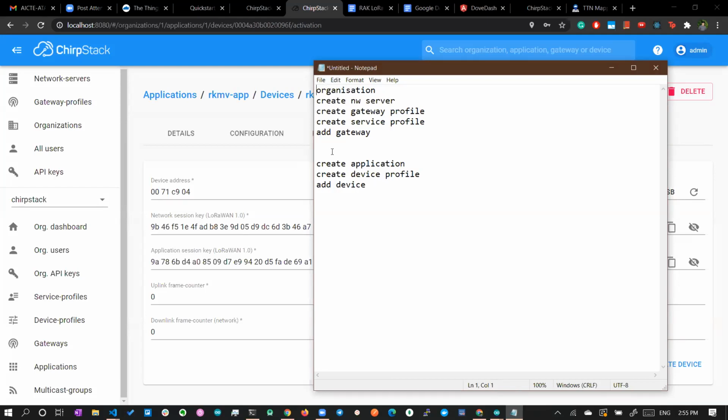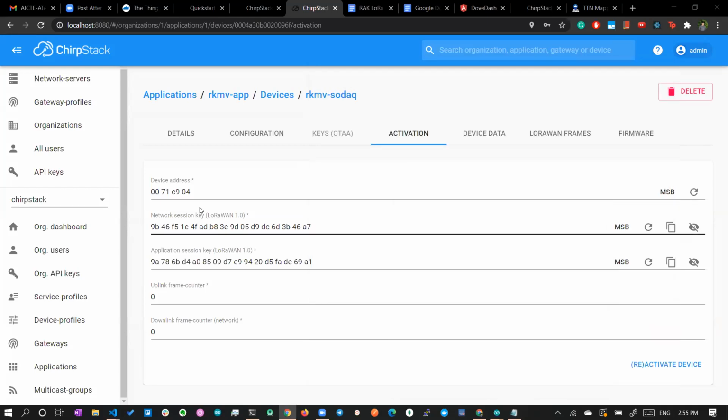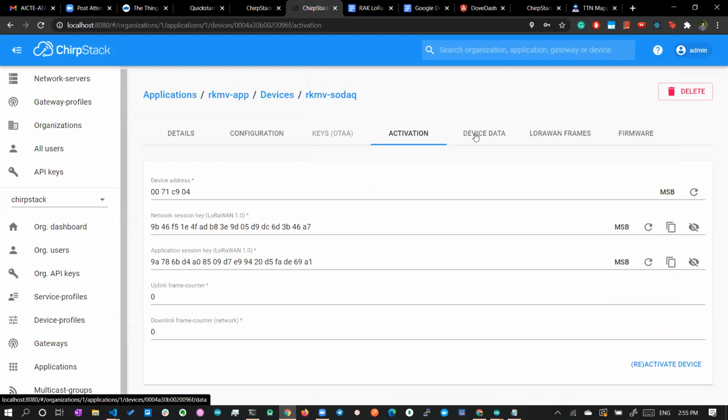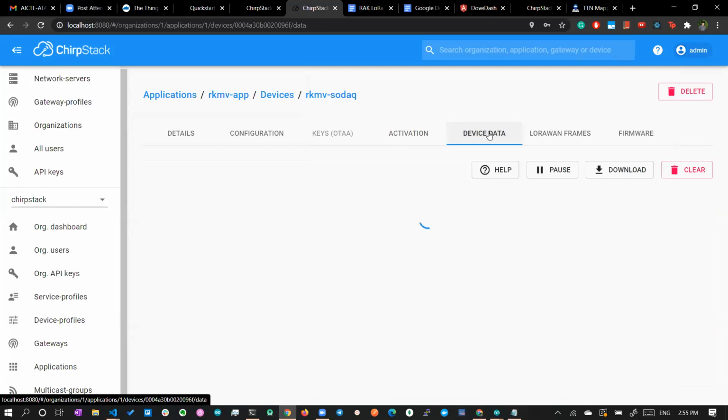So you have to follow all these steps, right? Okay, fine. So once you have created all these keys, now you can go and feed all these keys to your actual device. And once you have added them, you can go and check your data in the device data or in the LoRaWAN frames part.